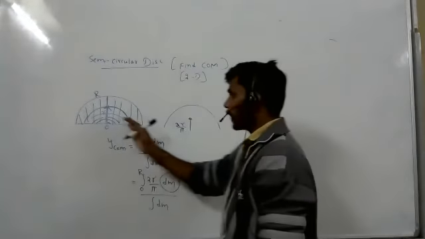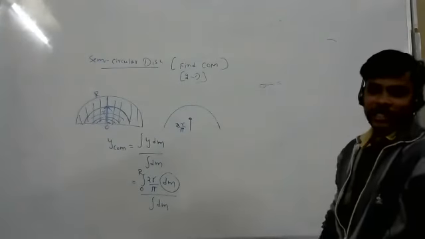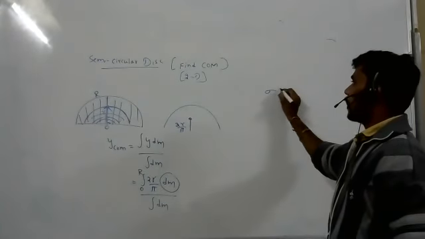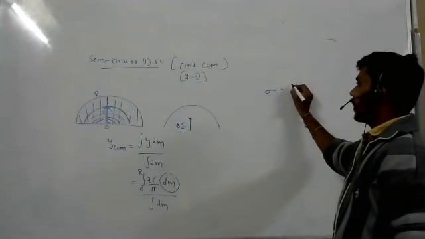To calculate the mass, areal mass density sigma equals mass per unit area.